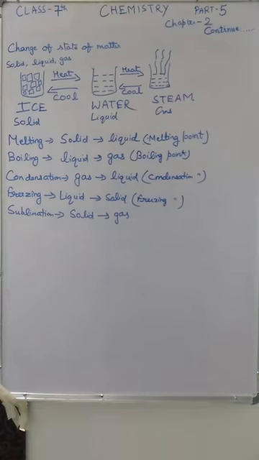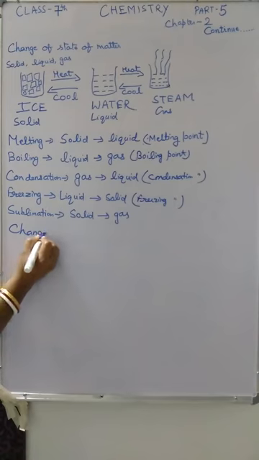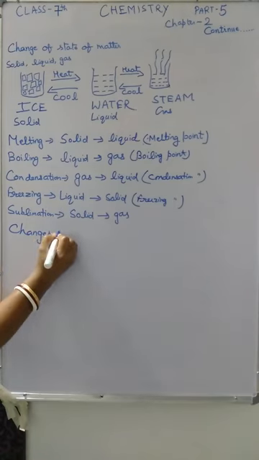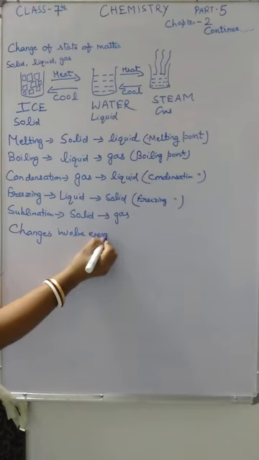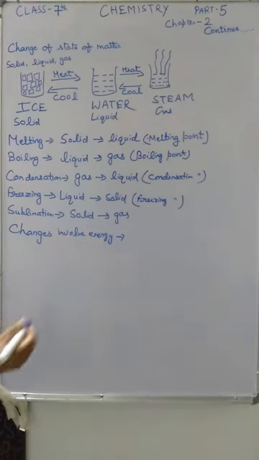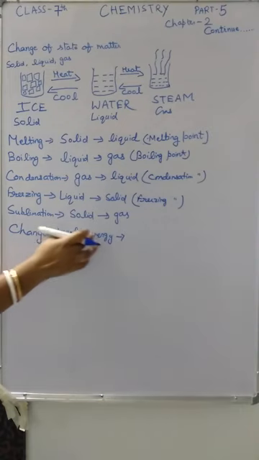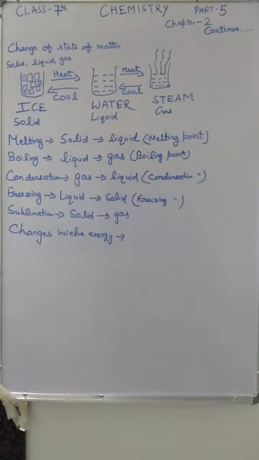Now the next one is changes involve energy. When any change is going on, either physical or chemical, energy is also exchanged. Whenever any physical or chemical change takes place, energy is involved: either energy is absorbed or energy is released.